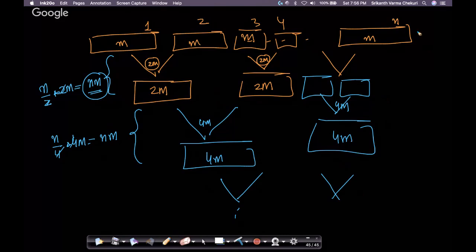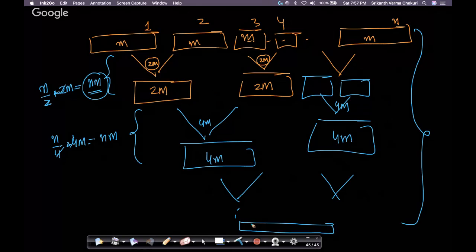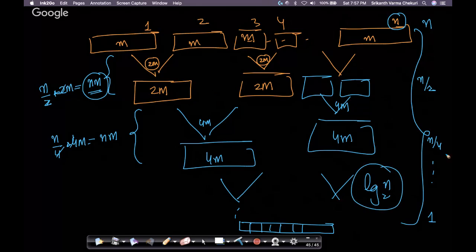We have seen this in the case of merge sort also. What is the depth of this tree till the time I have just one array? We've seen this type of recurrence tree many times, when we analyzed merge sort. This tree depth, because we have n elements to start with: first I have n, then n by 2, then n by 4, and so on. Finally, I have 1. The moment you see a structure like this, you should tell me log n base 2. Of course, we have shown how to prove this multiple times, right? In GATE exam or in any exam, the moment I see this structure, I immediately write log n. You shouldn't even blink an eye there.